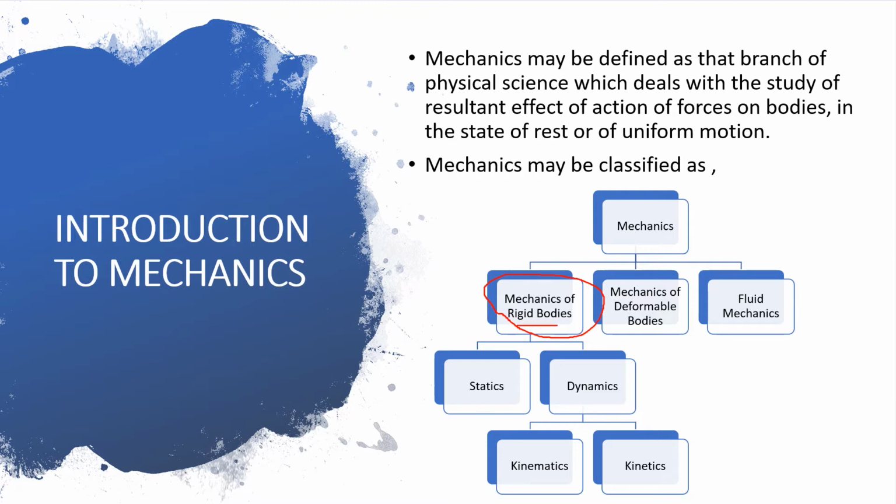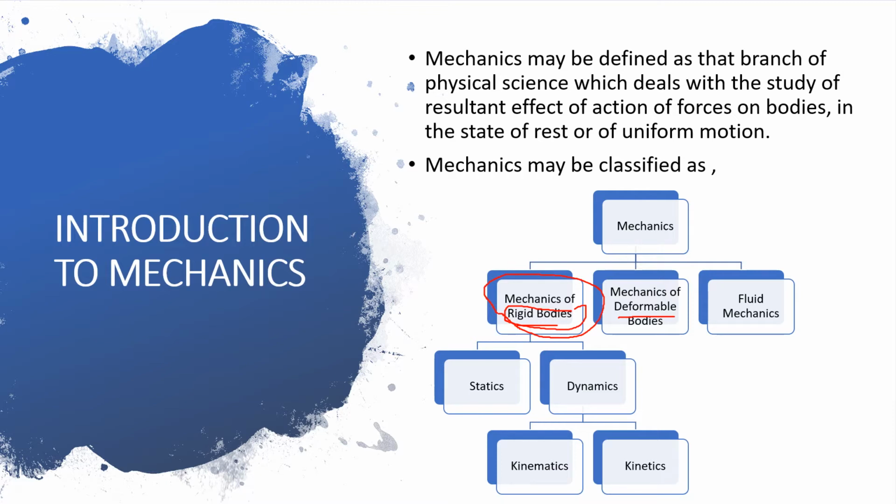When I'm applying force to any body and that body deforms by a considerable amount, then I'll call that body a deformable body. So when I'm doing analysis of resultant force acting on a rigid body, I'll call that mechanics of rigid bodies.